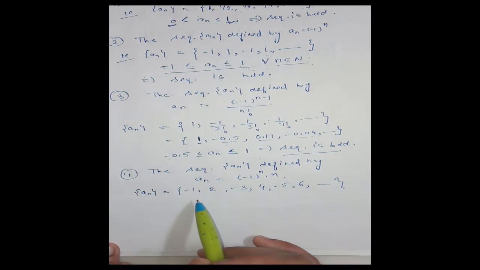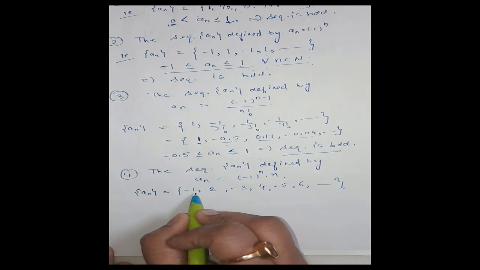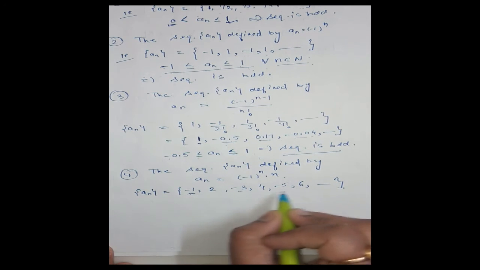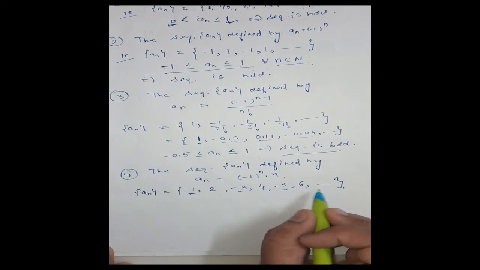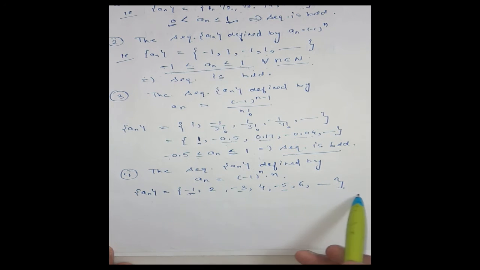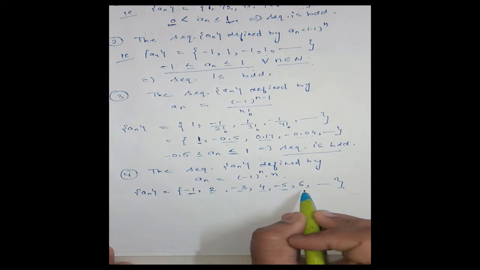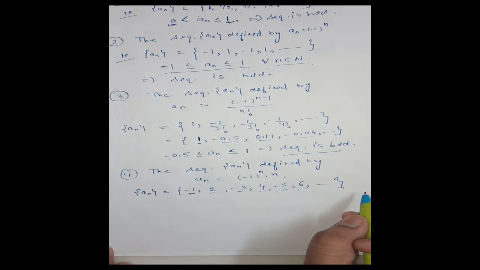This will be the sequence. Now from this it is clear that if I take the negative numbers first, this is -1, -3, -5, the negative real numbers are decreasing, and the positive ones 2, 4, 6 are increasing.